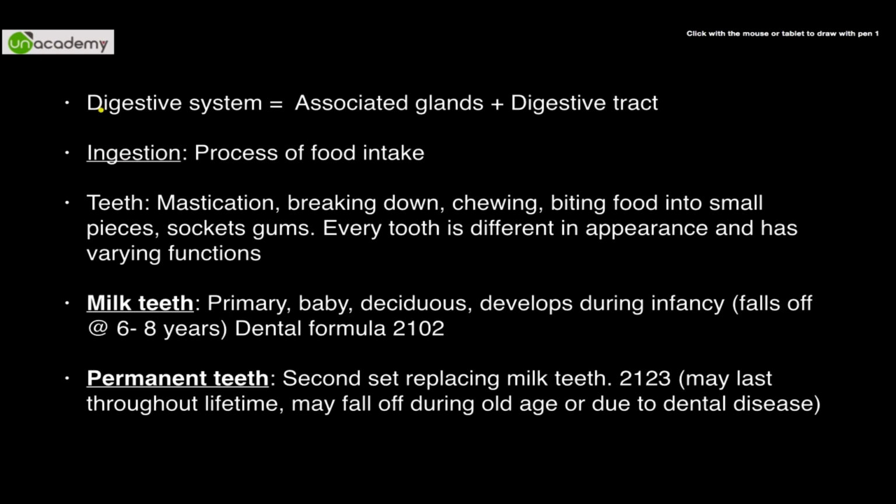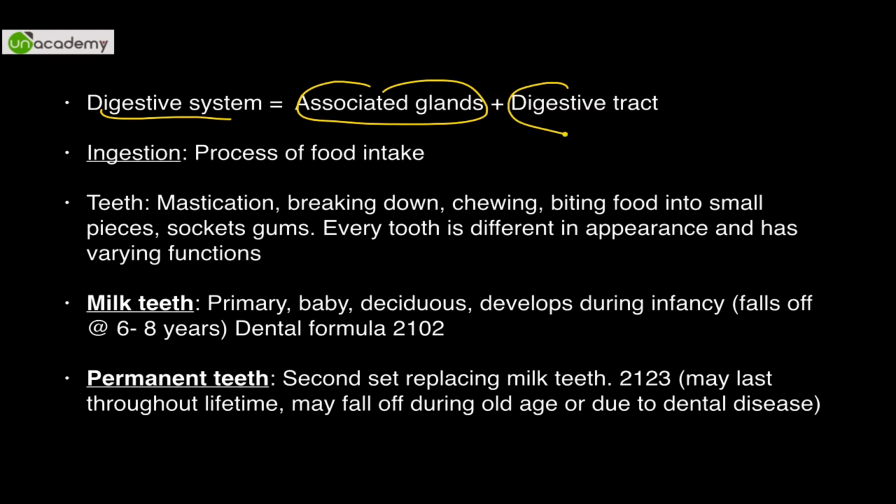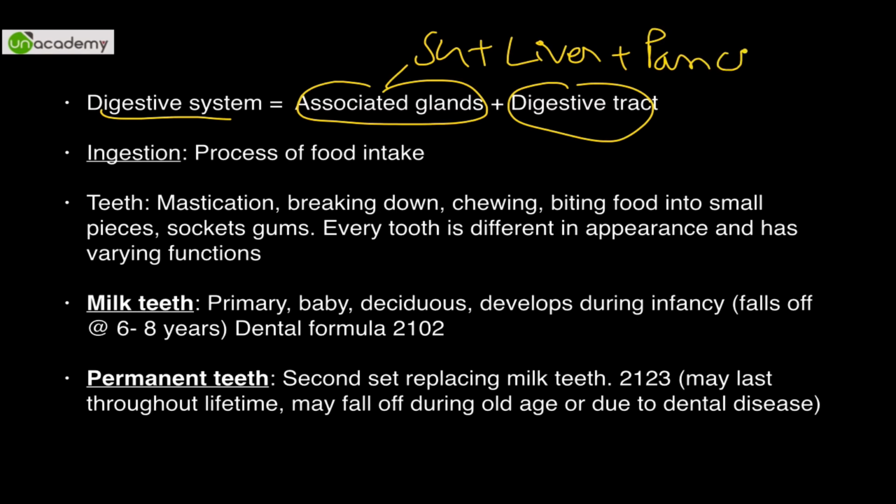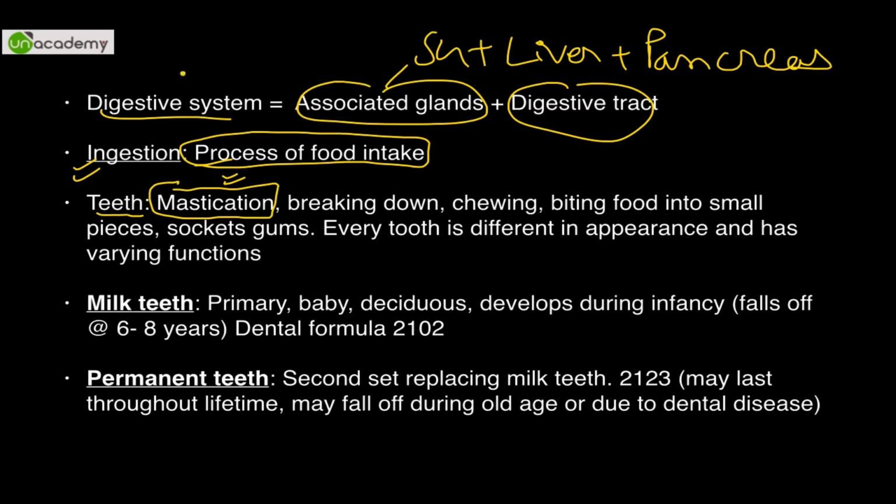Now moving forward, the digestive system is associated glands plus digestive tract. So what are the associated glands? Here you have salivary glands plus liver plus pancreas. So these are called the associated glands. Now ingestion is the process of food intake. Okay, now teeth are used in one term only, which is called mastication. So these are the biological terms. Similarly for urination we call it micturition. So these are the technical terms. Mastication means biting, chewing, everything is included. So breaking down, chewing, biting food into small pieces.